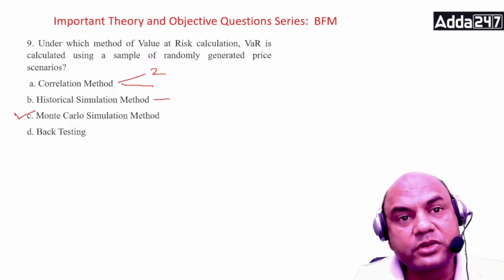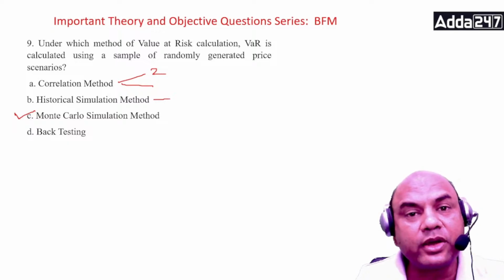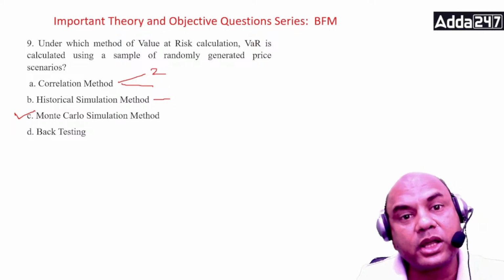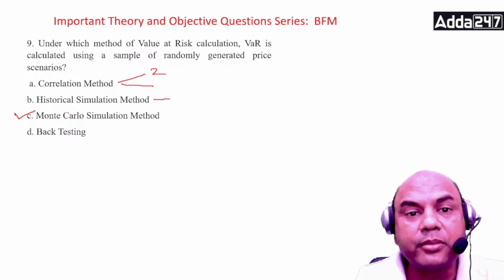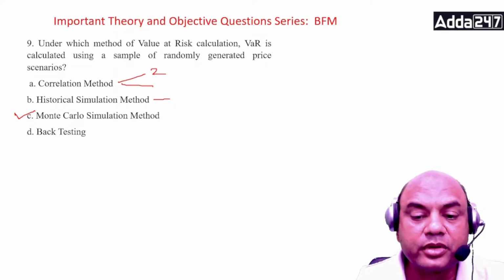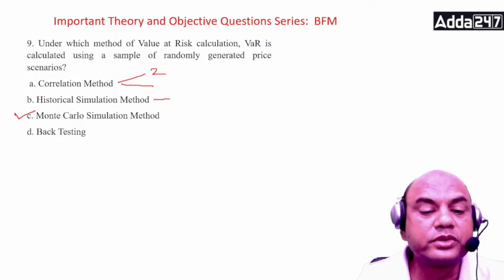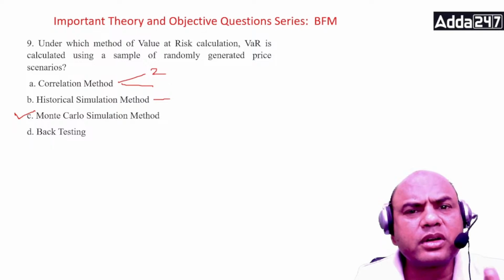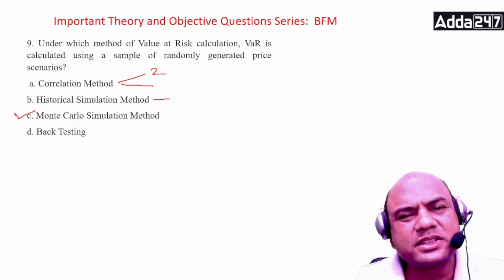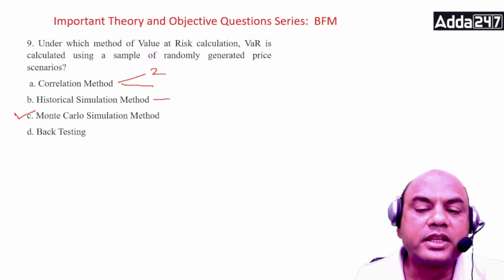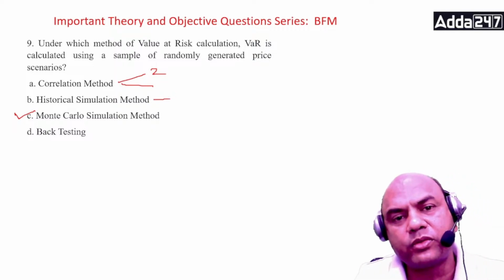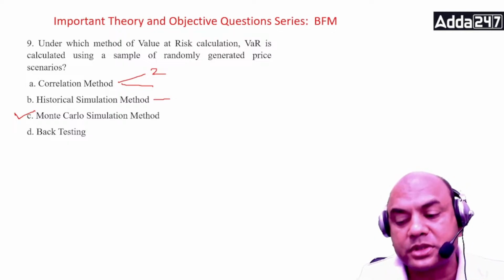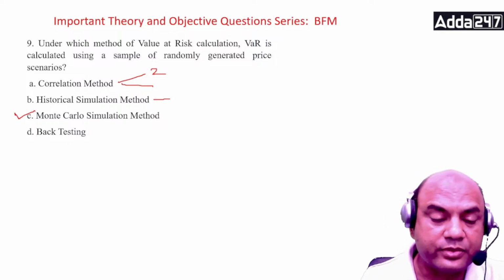It is opposite to that of the historical simulation, right? Opposite why? Because in historical, what do we do? What has happened earlier will happen in future. But in Monte Carlo, randomly generated. What has not happened earlier may happen in future. As in this, it uses views and experience as opposed to the naive approach. Naive means it's the same old method used. The simulation method is best of all the three methods, right? So that's why here, the future you don't know, but you can assume about the future through some learned man, right? So that is the first answer.